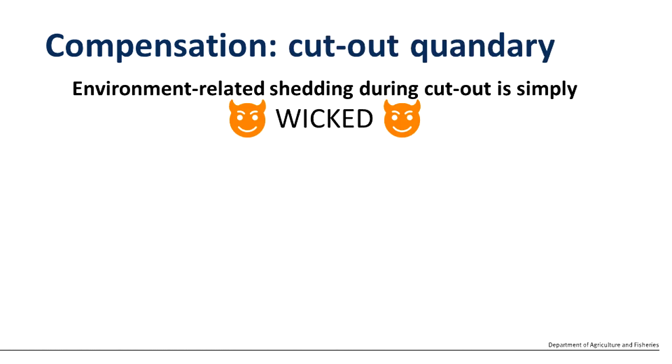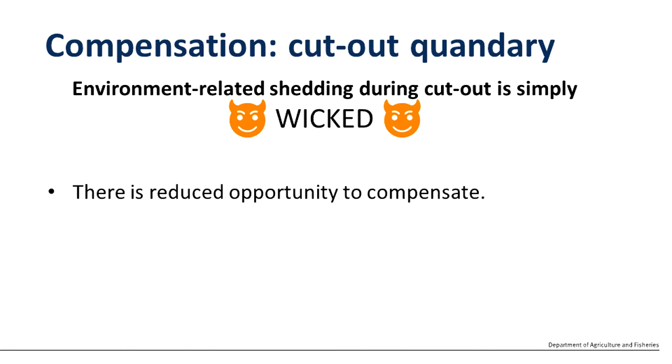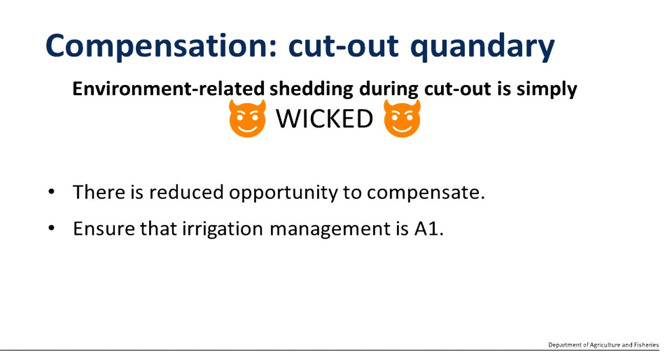Timing is everything when it comes to compensation, and when environment-related shedding occurs during cutout, it's simply a very difficult and wicked problem to manage as a crop manager. At this stage of the crop's growth and development, a loss is basically a loss, with reduced opportunity to compensate through the production of new fruiting sites. So it's imperative that you ensure that your irrigation management during this period of the crop's development is absolutely top-notch.